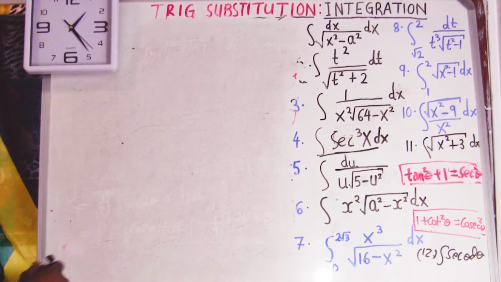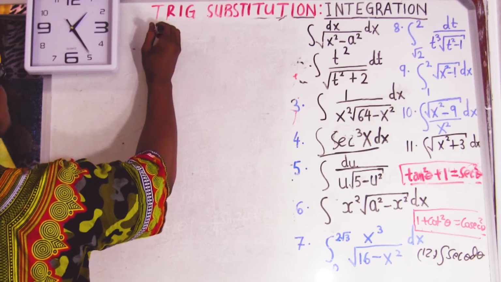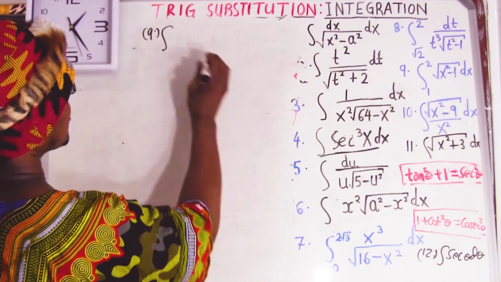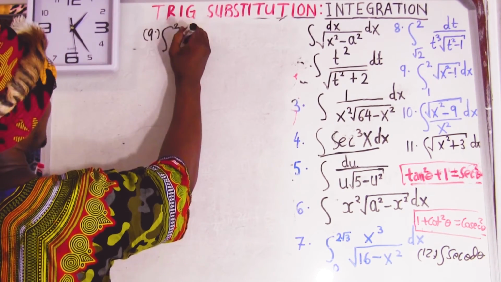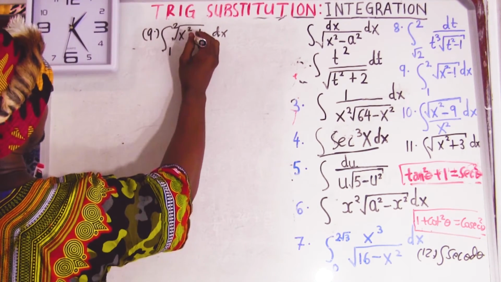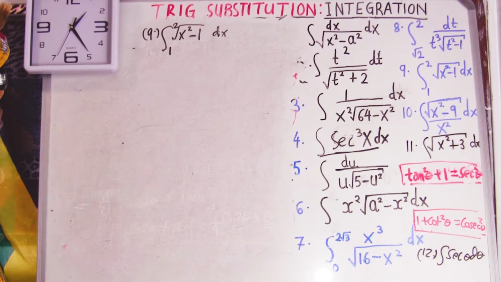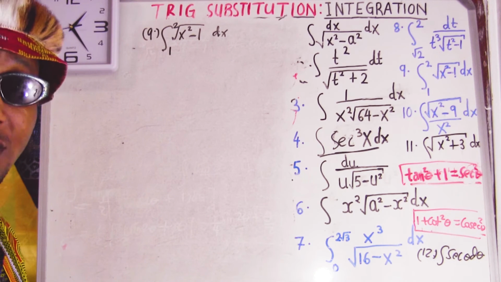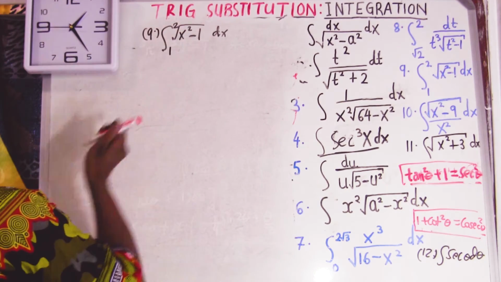Okay, cool. Now we go to question number 9. Question number 9. Integral 1 over x squared minus 1. Okay, so what are we going to do? Okay, so we know this is sec because it's x squared minus. So let a.